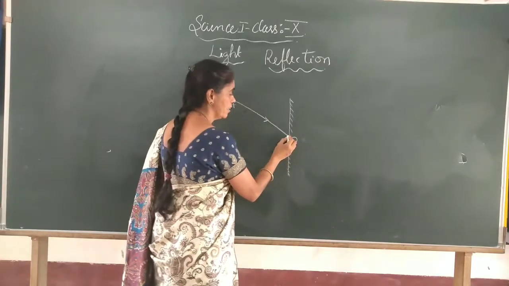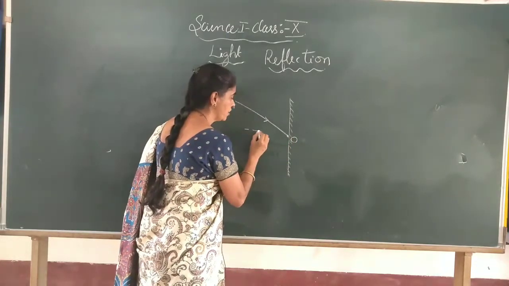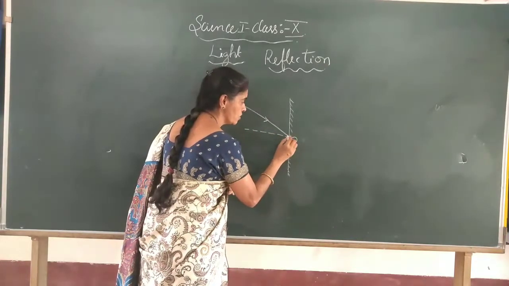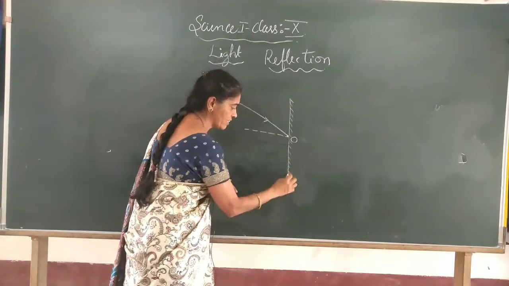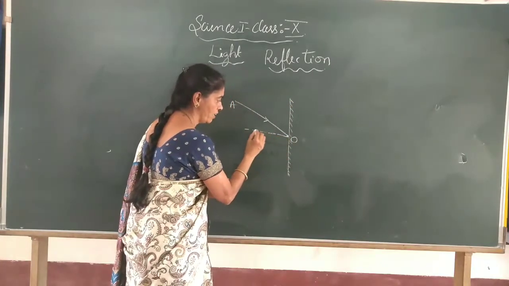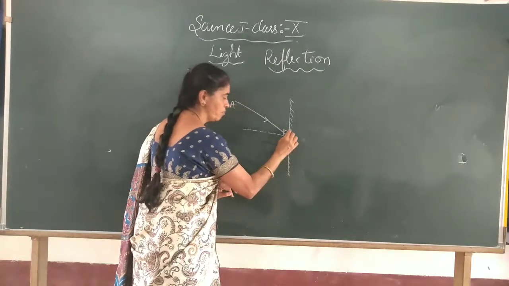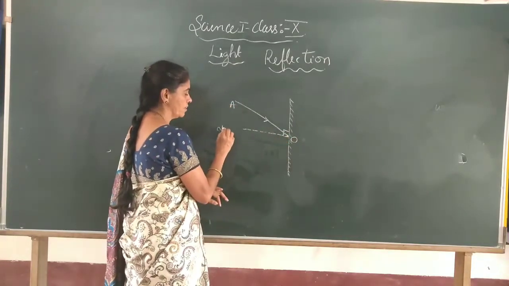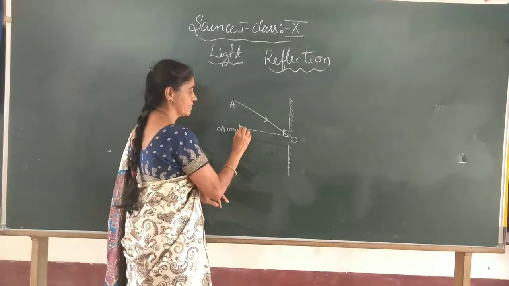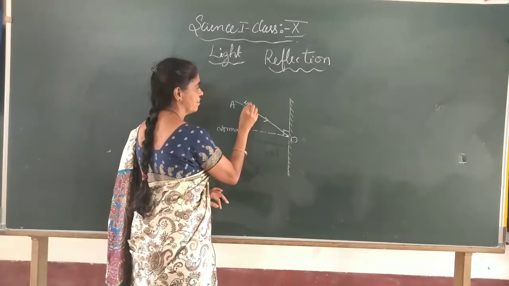Here you have to draw a perpendicular line at that point to this reflecting surface. It is called the normal. Here OM is the normal, and AO is the incident ray.